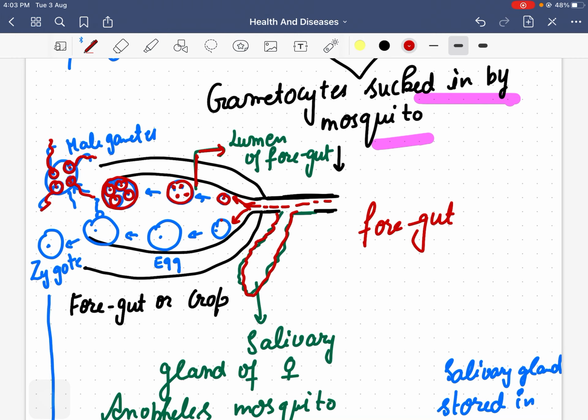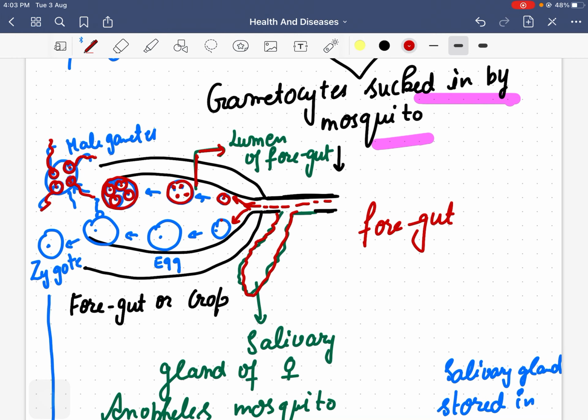The megagametocyte becomes enlarged in size and an egg is formed. Now this egg fuses with the microgametocyte or male gamete, and finally a zygote is formed. The zygote in the mosquito is very, very special. It is a motile structure.